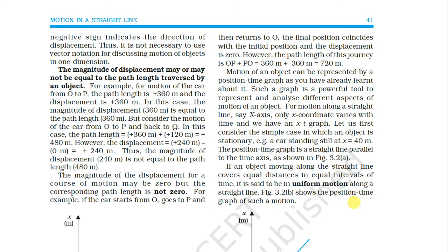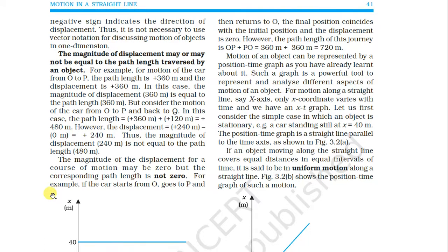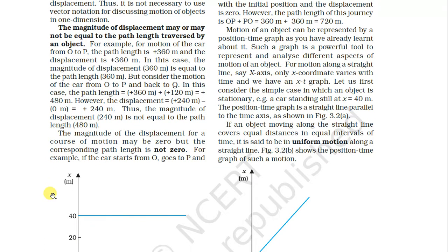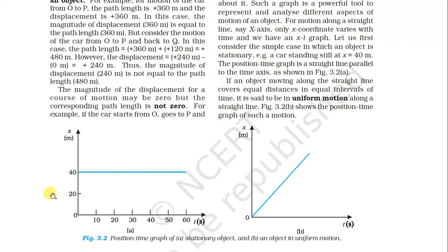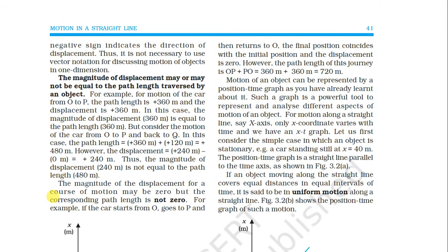So see here, the path length is 360 plus 120, but when we are discussing the displacement, it is 240 minus 0, so we get 240. Thus the magnitude of the displacement is not equal to the path length. The magnitude of displacement for a course of motion may be 0, but the corresponding path length is not 0. For example, if the car starts from O, goes to P and then returns to O, the final position coincides with the initial position and the displacement is 0. However, the path length of the journey is 360 plus 360 meters, which is equal to 720 meters.